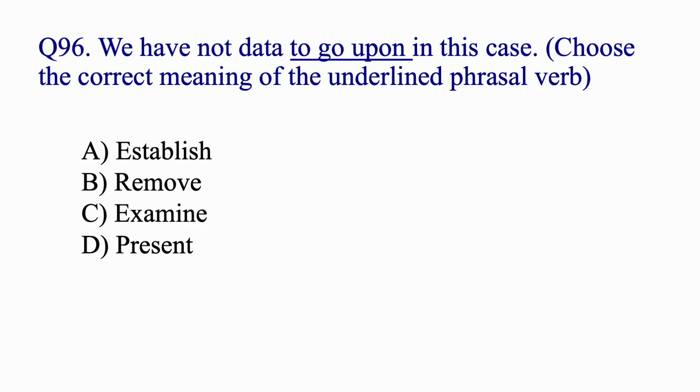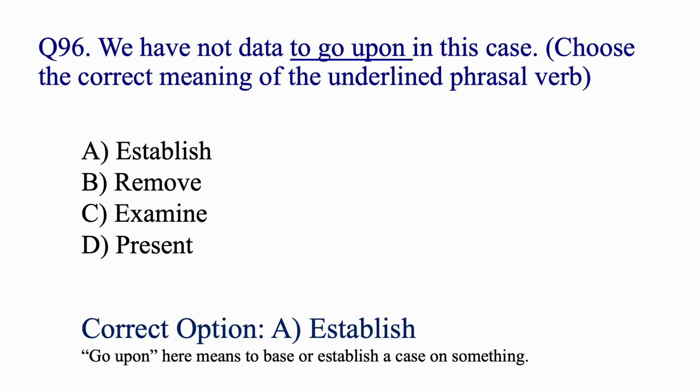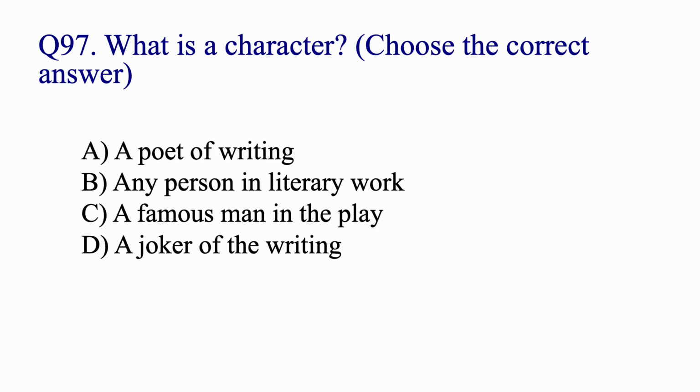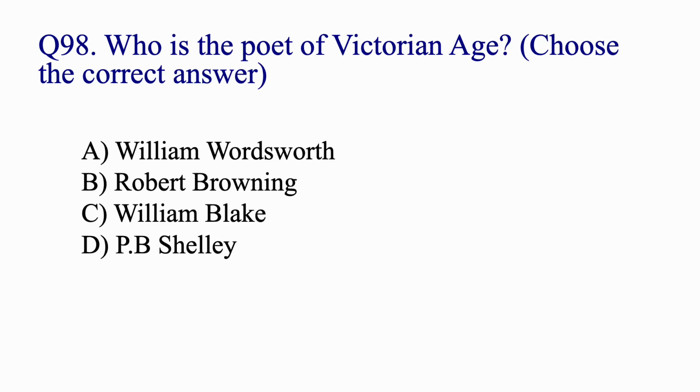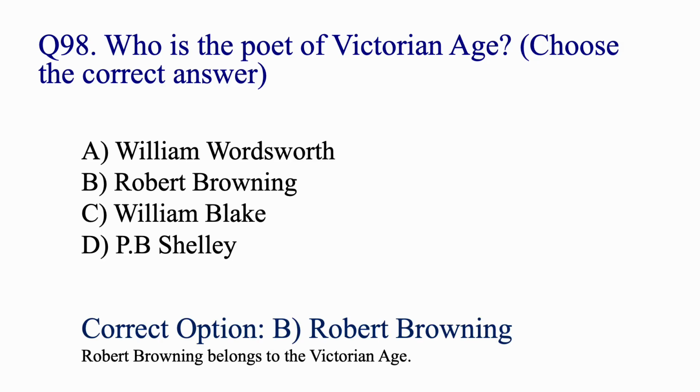We have no data to go upon in this case. Choose the correct meaning of the underlined phrasal verb. Establish. To go upon means to base or establish a case on something. What is a character? Choose the correct answer. Any person in literary work. Who is the poet of Victorian age? Choose the correct answer. Robert Browning.